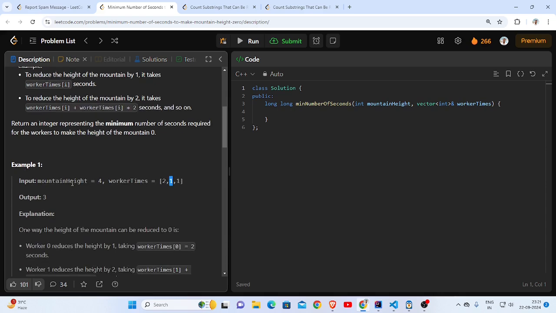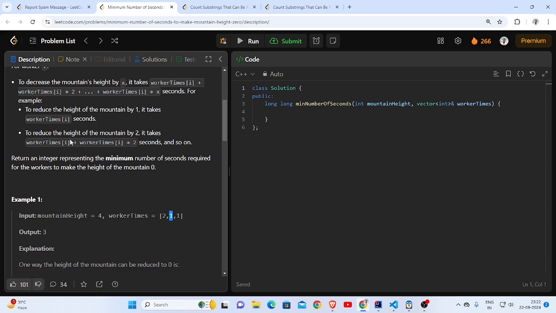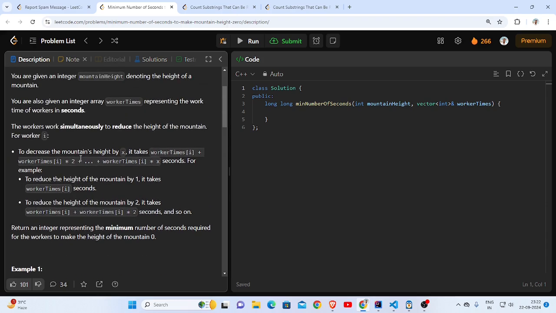So this will reduce mountain height by 1, and it will take 1 second, and then I will push this back inside the worker times but with increased rate to this much.